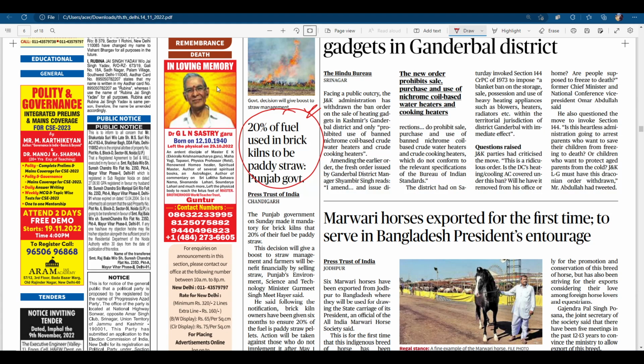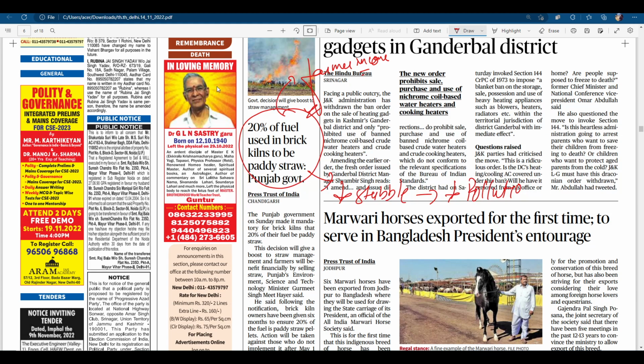So there are multiple things being done here. First, this will reduce stubble burning, and that will further reduce pollution. Secondly, it is increasing farmers' income. They will not burn it, they will collect this waste and send it to the brick kilns.